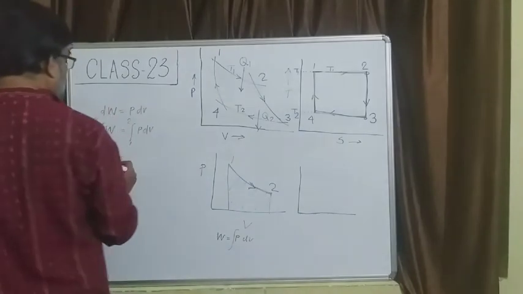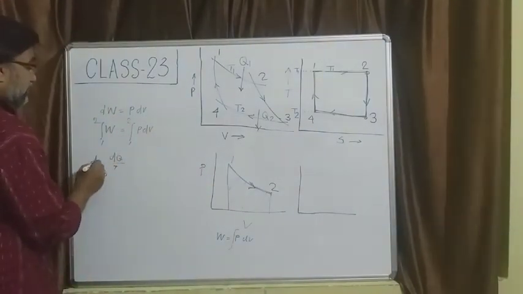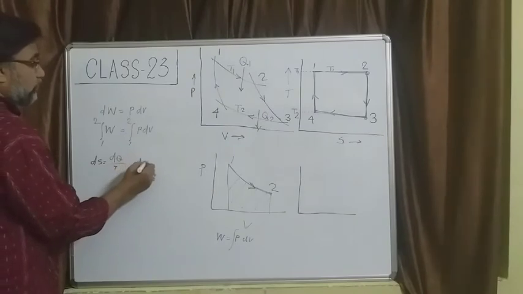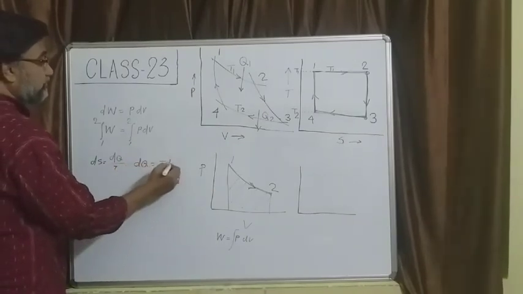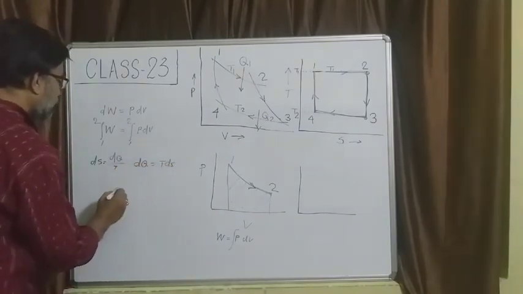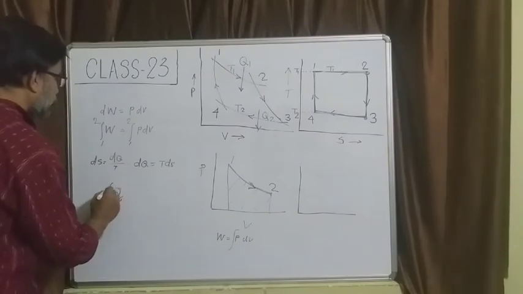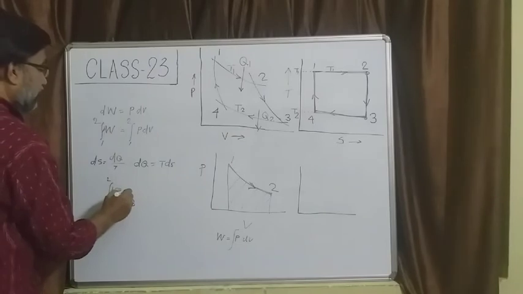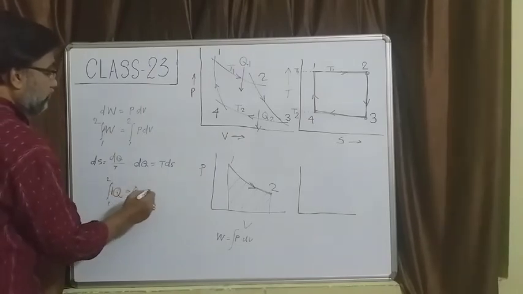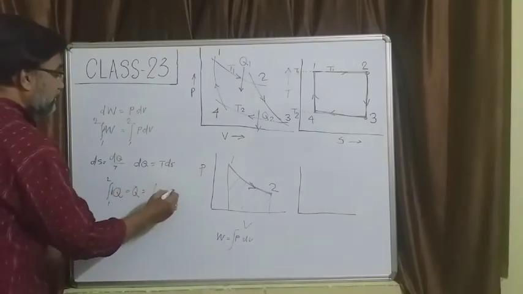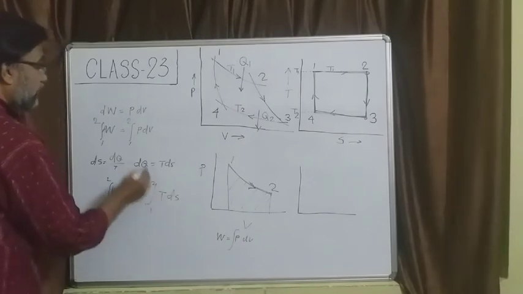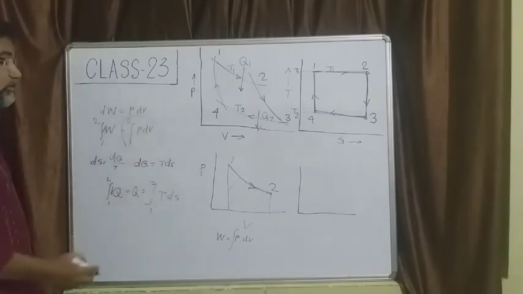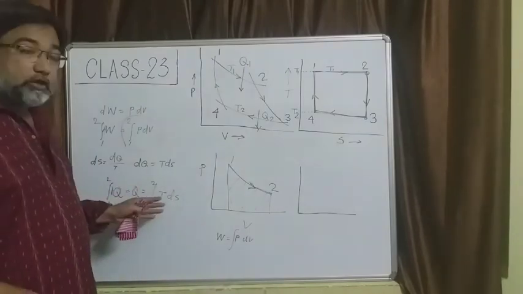Now look at this. We have just seen that dS is equal to dQ by T for a reversible process. So what about dQ? dQ is T dS. So what about Q in process 1 to 2? Q is equal to the integration of T dS from 1 to 2. Now look at this expression and this expression. Are they not resembling? Are they not looking alike?